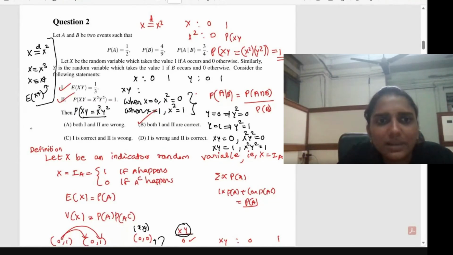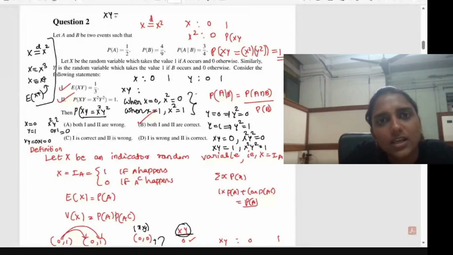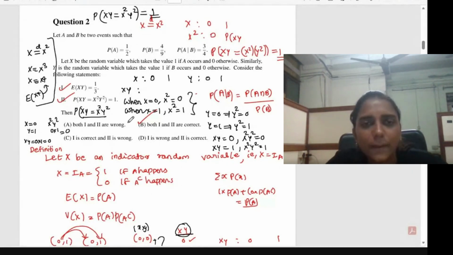This is always true. Like when x equal to 0 and y equal to 1, what is x into y? That is equal to 0 into 1, which is equal to 0. Then in that case, what is x square into y square? That is again equal to 0 into 1. X equal to 0 will give you x square 0, y equal to 1 gives you y square 1. So 0 into 1, that is again equal to 0. So this is a sure case, like x into y always equal to x square into y square. The probability of a sure event is equal to 1. So that is the idea. I hope now it is clear.